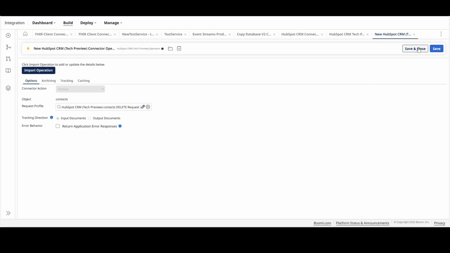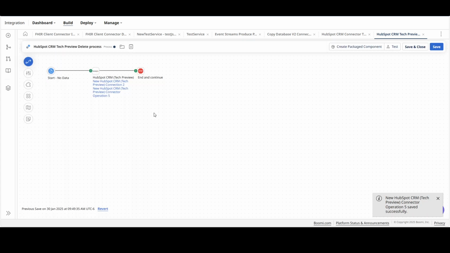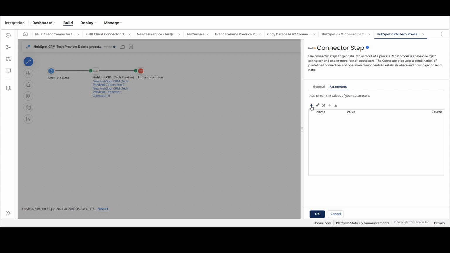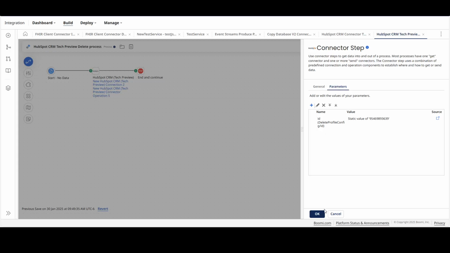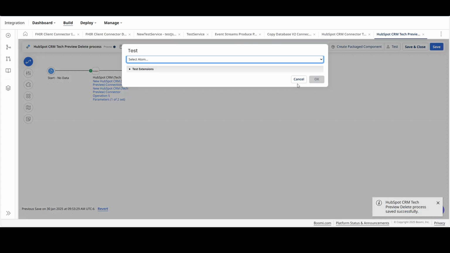Okay, let me hit save and close here. Let me hit OK. Let me use the connector parameters here. Let me choose the input as ID, and this value will be the contact ID here. We select OK. Let me save it. Let's test the process.